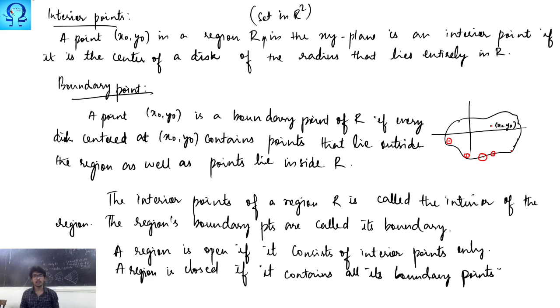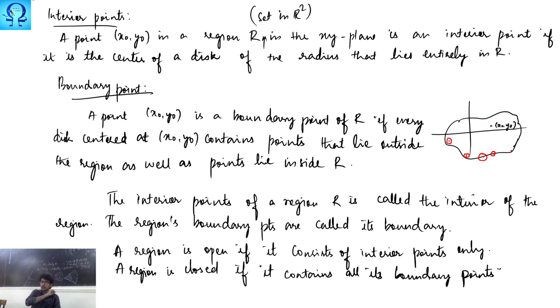So, in the definition of an open set, what we say is that if the region consists of points which are all interior points, such a region we call an open region. And in the definition of a closed set, we say it contains all its boundary points, which means it may have some interior points.